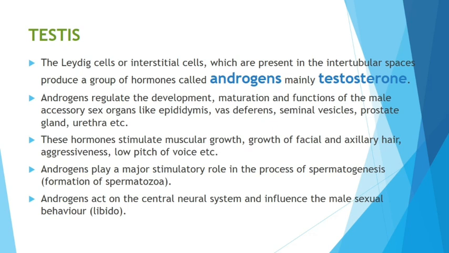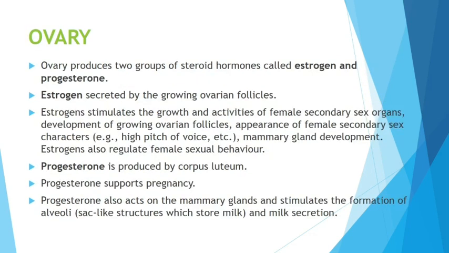Next, we go to the ovary, and we know that two steroid hormones are produced. Steroid means lipid. Estrogen and progesterone, and you know the function of it. Estrogen is secreted by the growing ovarian follicles itself. Progesterone is produced from the corpus luteum. After the Graafian follicle transforms into the corpus luteum, it produces progesterone. The function is to maintain the endometrium layer for pregnancy. That's it. In females, the high pitch of voice is because of estrogens. It also belongs to a big class of hormones called estradiol.